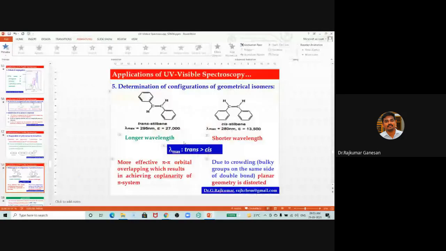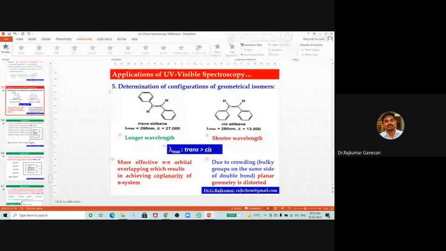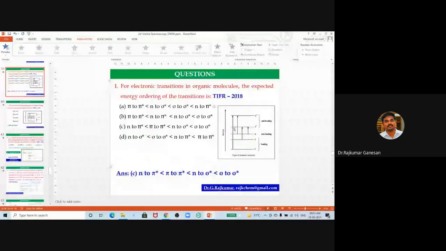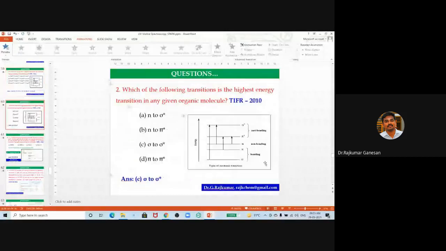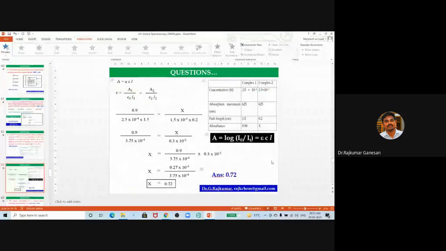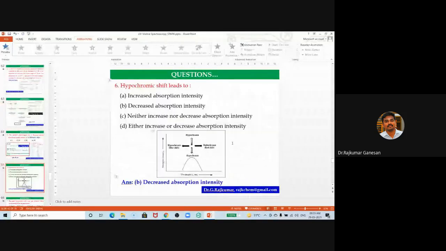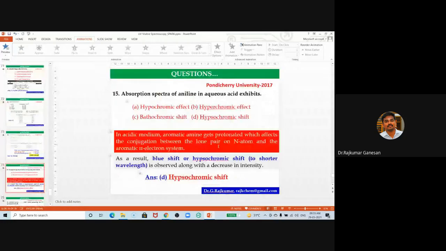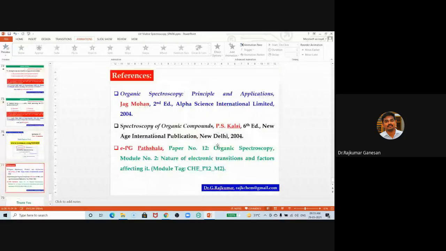Now I'm going to look at the questions here. There are so many questions, here you can see the TFR questions. An IIT JAM question is there. Pondicherry University also has some questions.